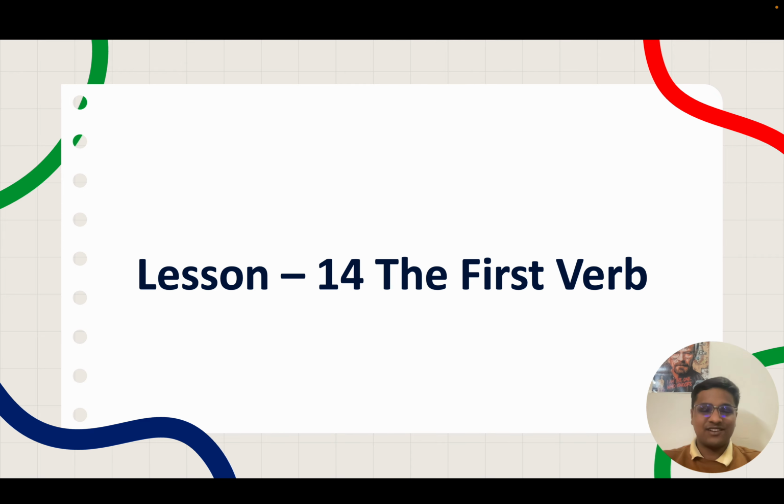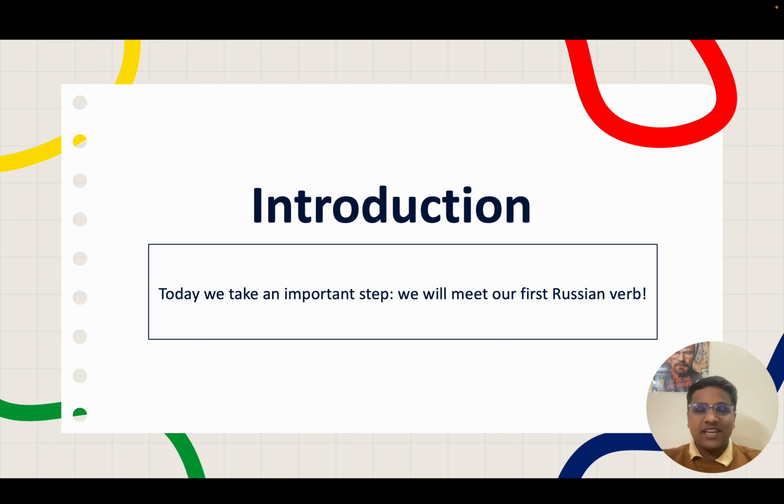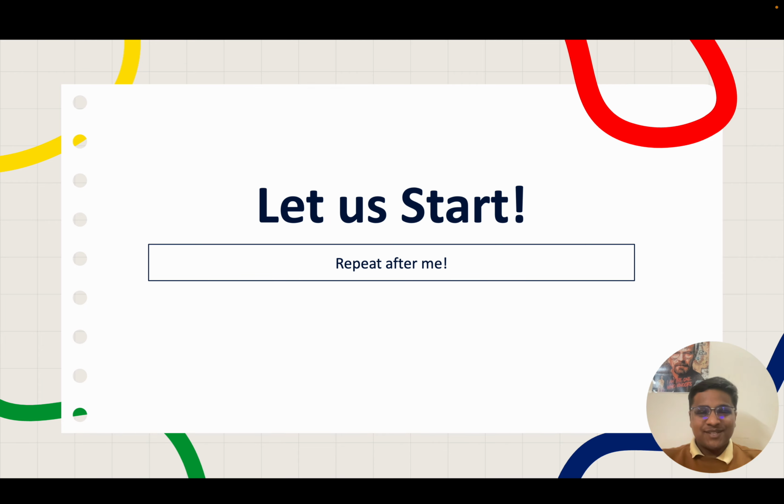This is the 14th lesson of the series. Today we take an important step. We meet our first Russian verb. As you would know, verbs are action words, words that describe what someone does. For example, read, live, work, eat, and so on. This lesson is just the beginning. We will learn more verbs and patterns in later lessons. Today, our goal is simply to get familiar with one verb, read, and how it changes depending on who is doing the action. So let us start without any delay.